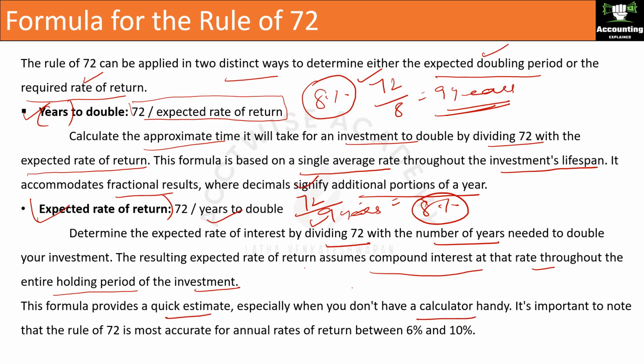It is important to note that the rule of 72 is most accurate for annual rates of return between 6 and 10%. So if the rate of return is between 6 and 10%, the answer is going to be accurate. If it is lesser than 6% or greater than 10%, the answer may not be correct.